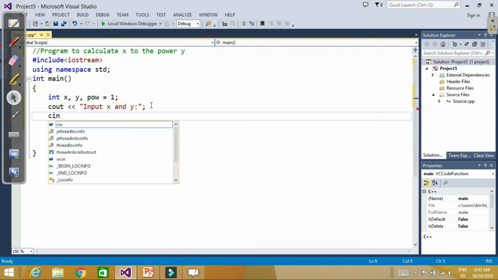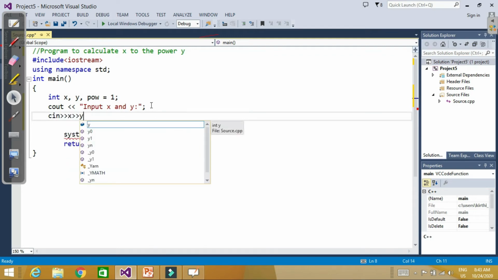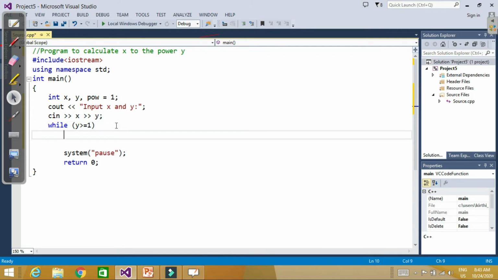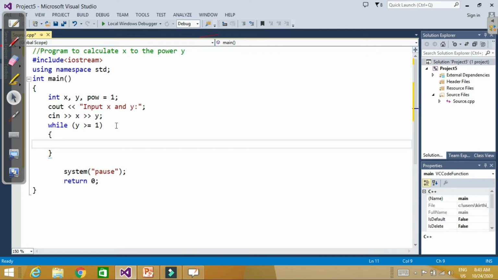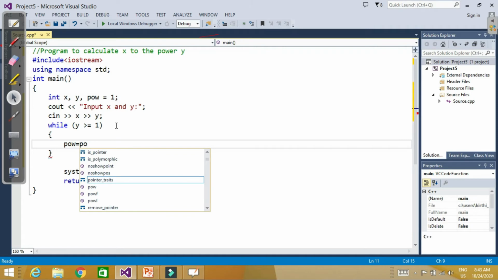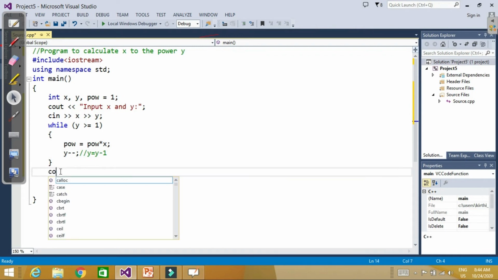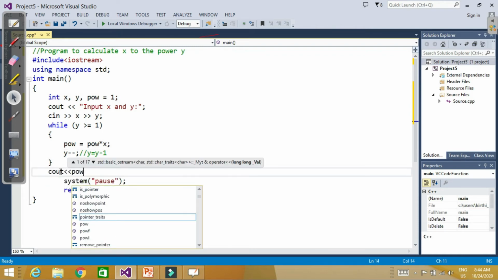Then cin x y. Now let's say while this y is greater than equal to 1, because we are calculating x to the power y. While y is greater than equal to 1, power is equal to power asterisk x, and then y minus minus. This is same as saying y is equal to y minus 1, and at the end we are going to print the final value of power.